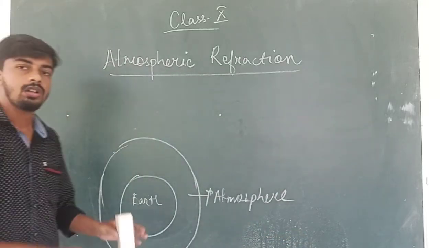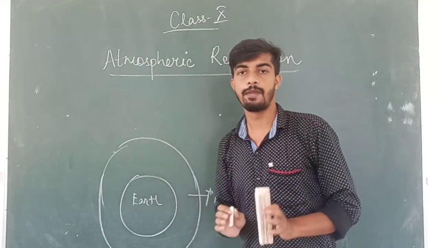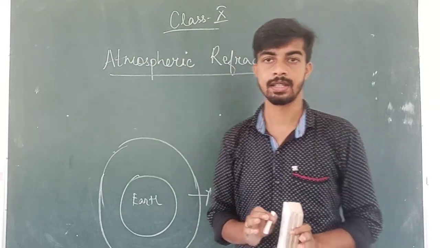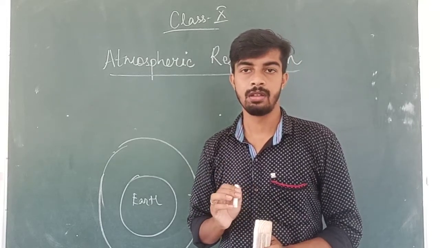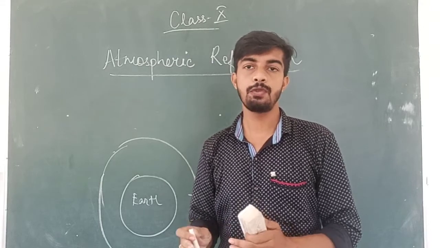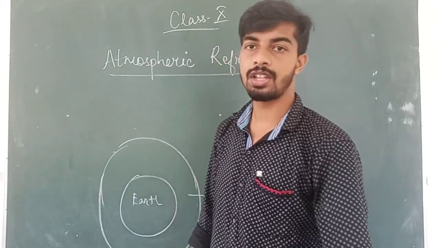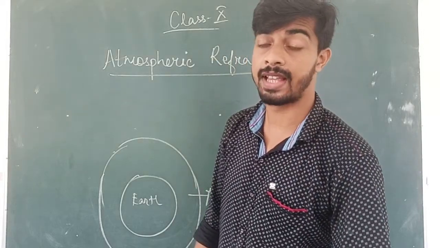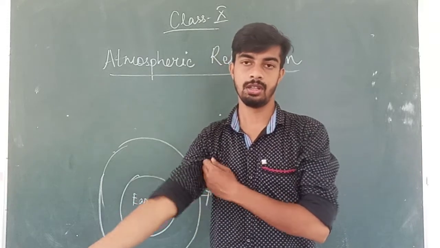Now, when light comes from a very far distance, for example from a star, the closest star to the Earth is the Sun, and if we don't consider the Sun, there are many stars which are in space or in the galaxies, and they are very far away from our Earth.